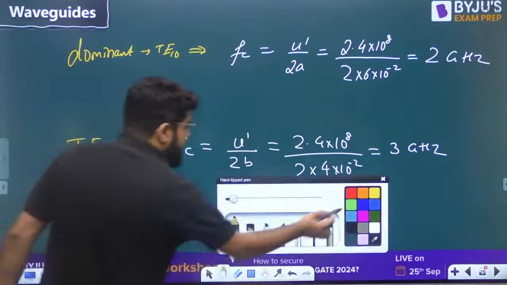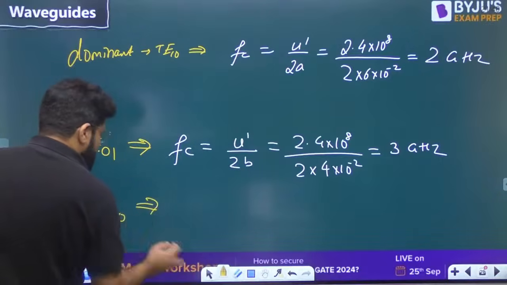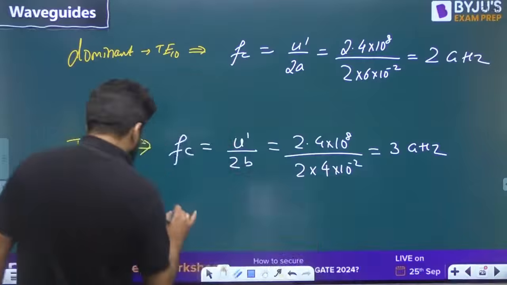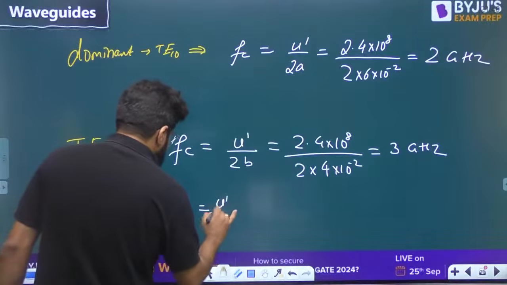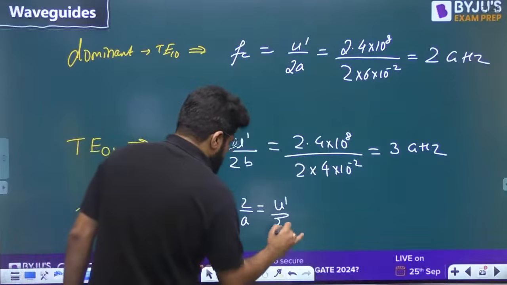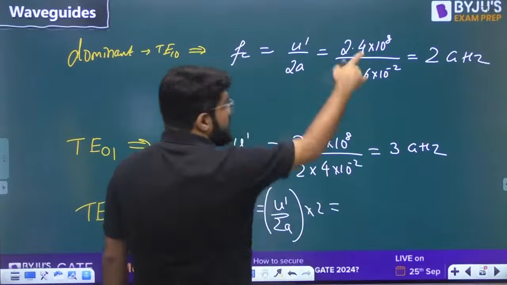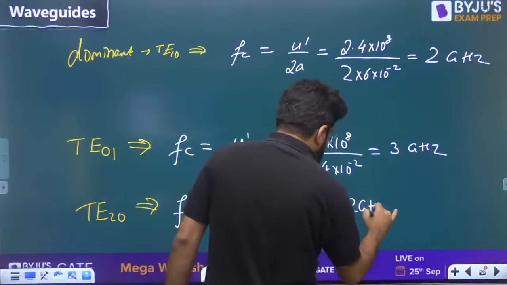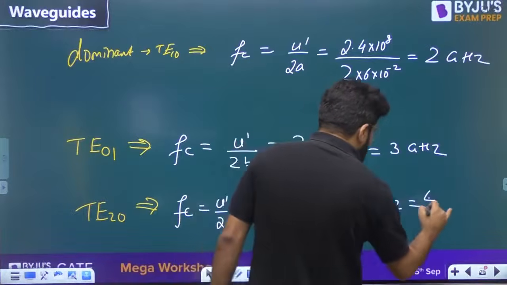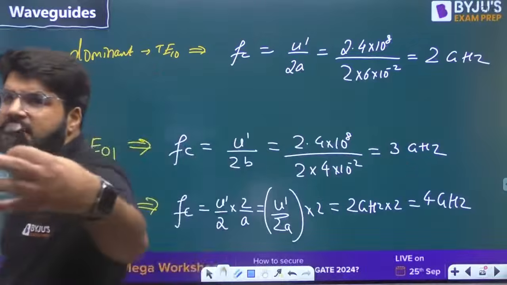Next, let me try TE20 now. If I take TE20, the cutoff frequency is u dash by 2 into 2 by a, or u dash by 2a multiplied by 2. So that is 2 gigahertz into 2, which is 4 gigahertz, and so on.